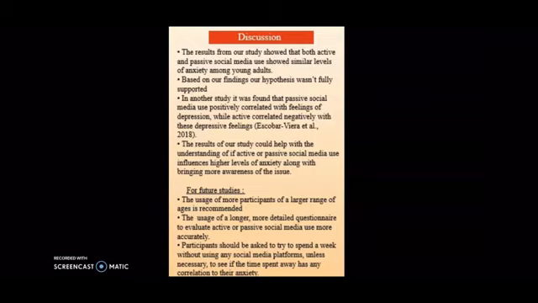Previous studies by Escobar Vieira found that passive social media use was positively correlated with feelings of depression, while active correlated negatively with these depressive feelings. Since the study by Escobar Vieira focused on adults that were 18 to 49 years of age, different patterns of social media usage between adolescents and adults could have influenced results.